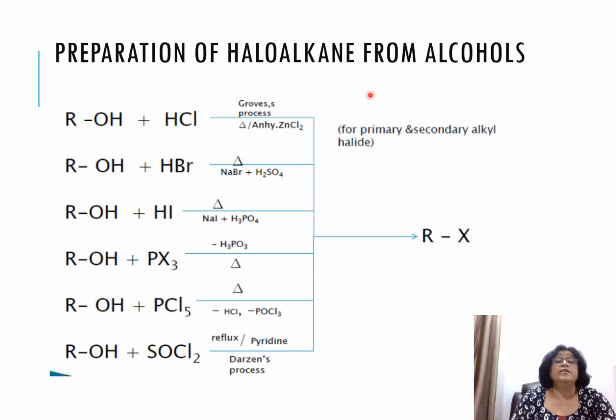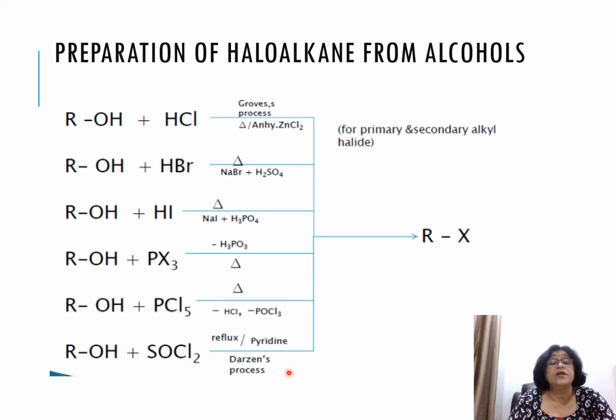Then, preparation of haloalkanes from alcohols. Here I have given a summary. When you react alcohol with HCl in the presence of anhydrous zinc chloride, the reaction is called Groove's process, and you get primary and secondary alkyl halide. When you react alcohol with HBr, you get alkyl bromide plus water. With HI, you get alkyl iodide plus water. With PX3, you get alkyl halide plus phosphorus acid. When alcohol is reacted with PCl5, HCl and POCl3 are given out and you get alkyl chloride. Right?